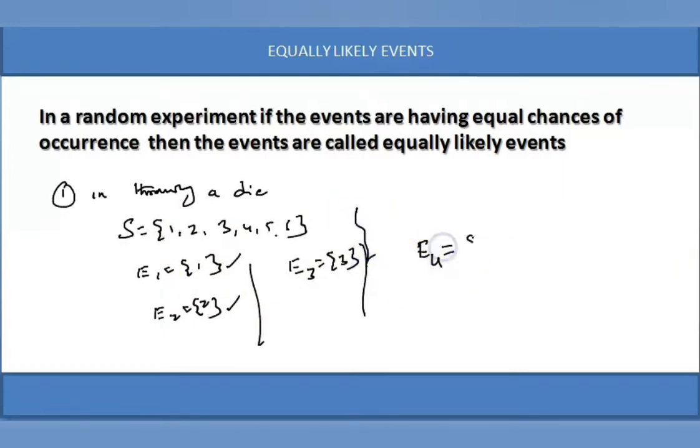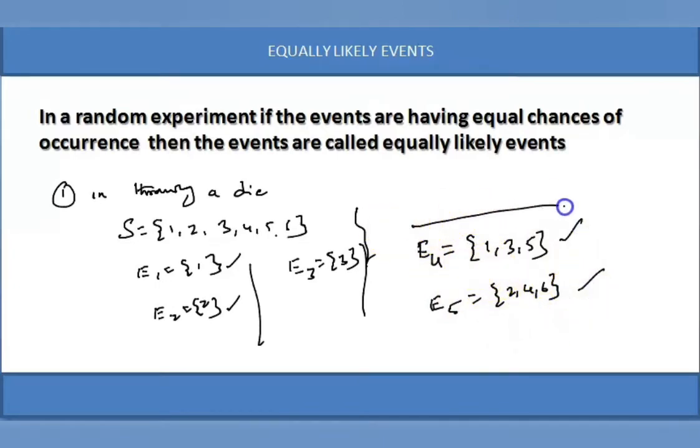E4 is equal to {1, 3, 5}. Getting an odd number or getting an even number will have equal chances of appearance. So E4 and E5 are equally likely events. Equally likely means they will have equal chances of occurrence.